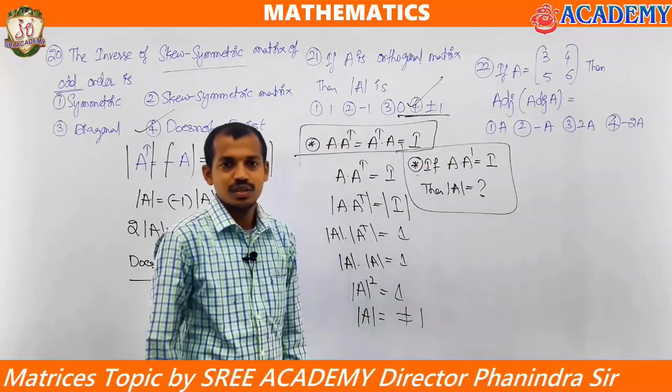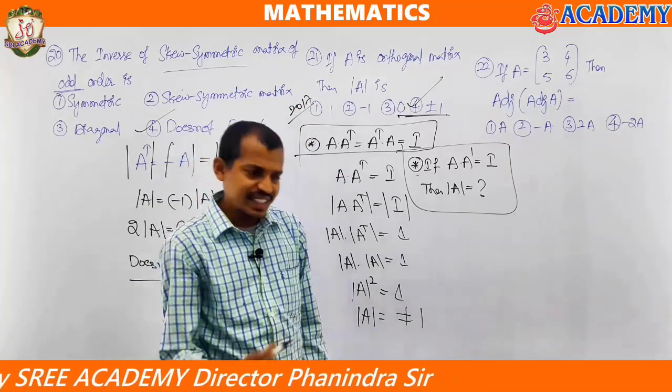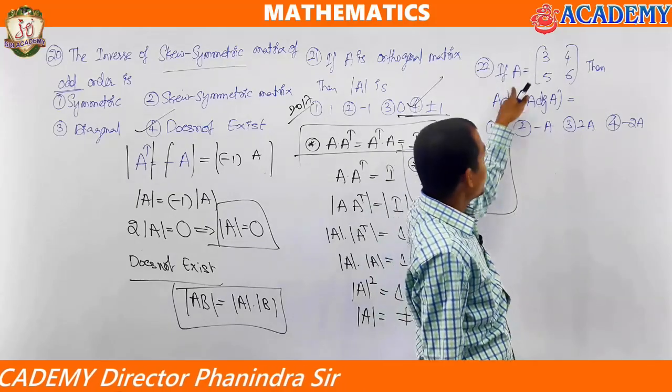Okay, this is a 2017 question. Let's see this question here. Given A, it is asking what?